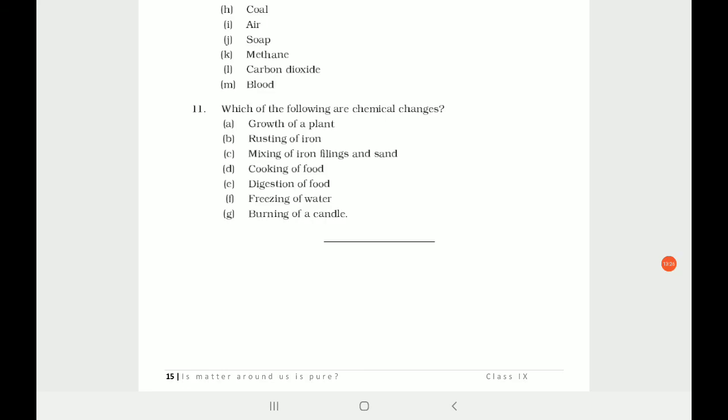But anyway, burning of candle, you understood that it is a chemical change, so it's not very difficult.